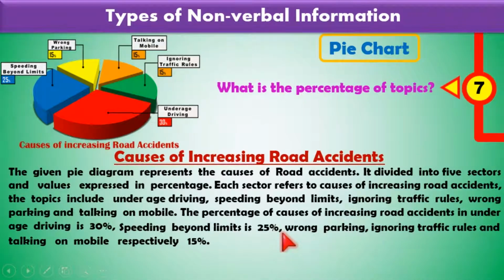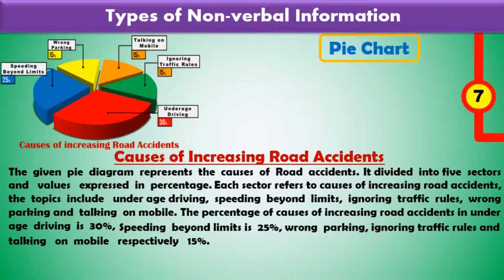Speeding beyond limit is 25%, and wrong parking, ignoring traffic rules, and talking on mobile respectively 15%. So these are all the same, so we can write this sentence like this. Otherwise you write separately. Okay.